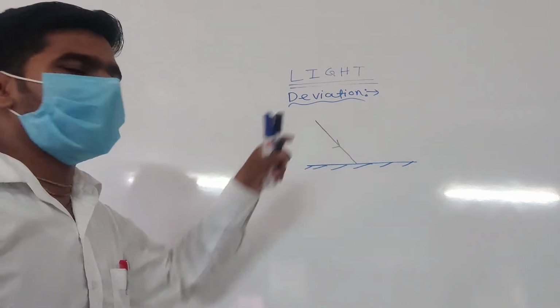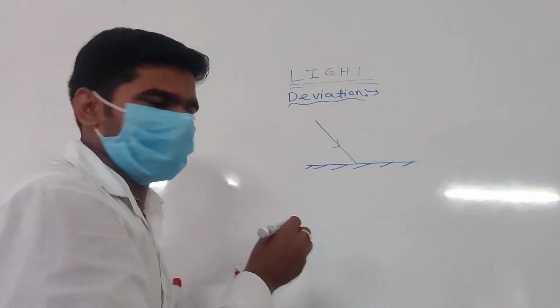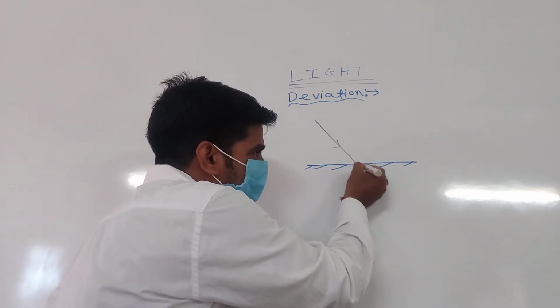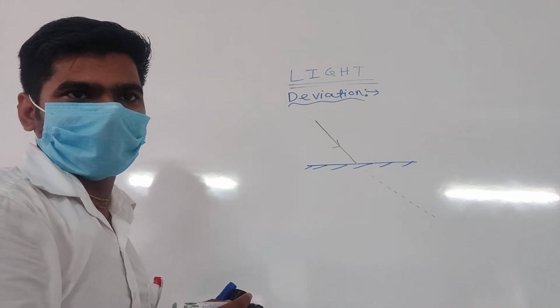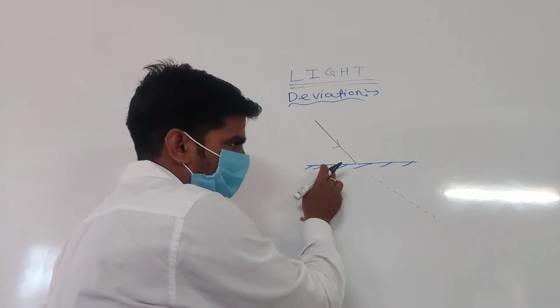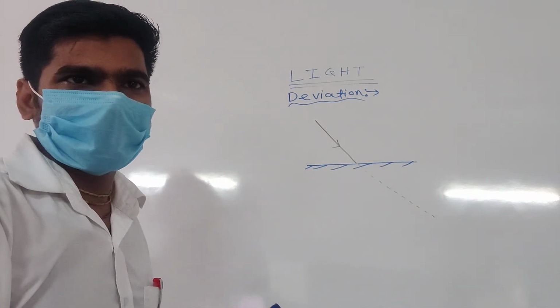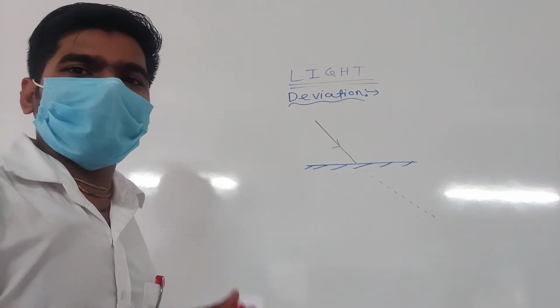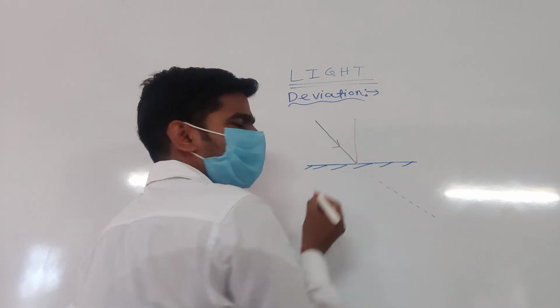If there is no mirror, the ray moves like that, yes or no? Any doubt? Yes, sir. Due to the presence of the mirror, now you follow the law of reflection.